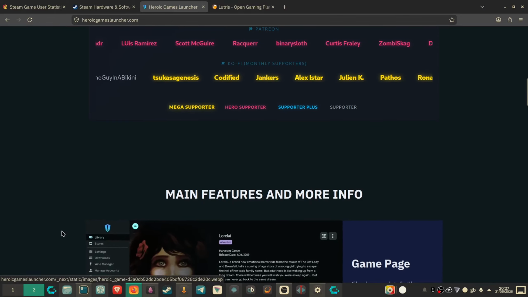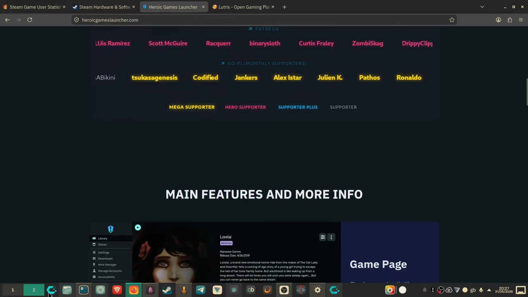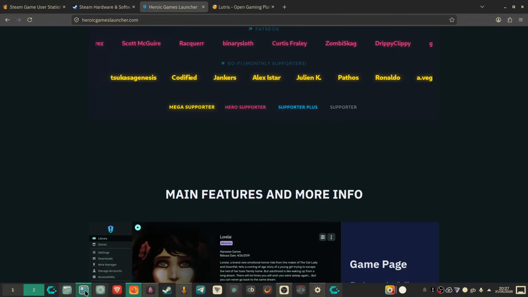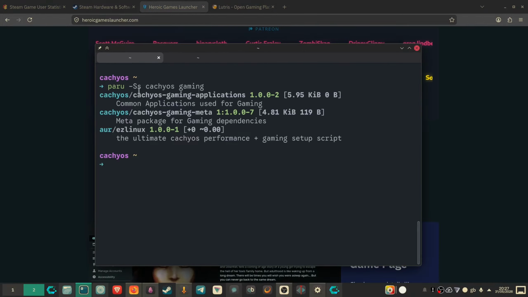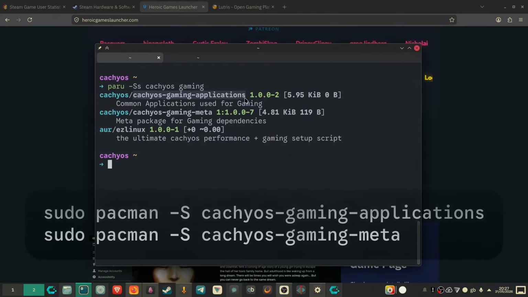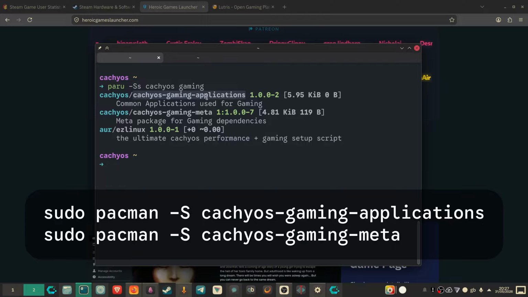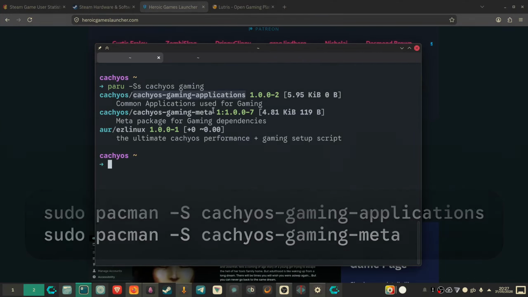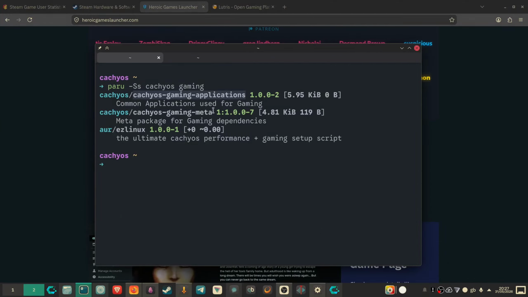So if you're running CachyOS, which I am, as you can see with this icon here, you can run this command over here, and you can do a pacman -S and install these two packages. If you want to fully include all of the gaming applications and any of their dependencies, then this is a fantastic way to just get everything done in one go. However, I prefer the Flatpak way of doing things, and so I install things like this.